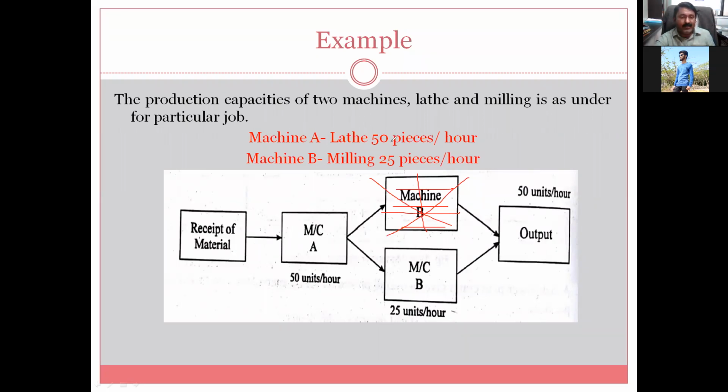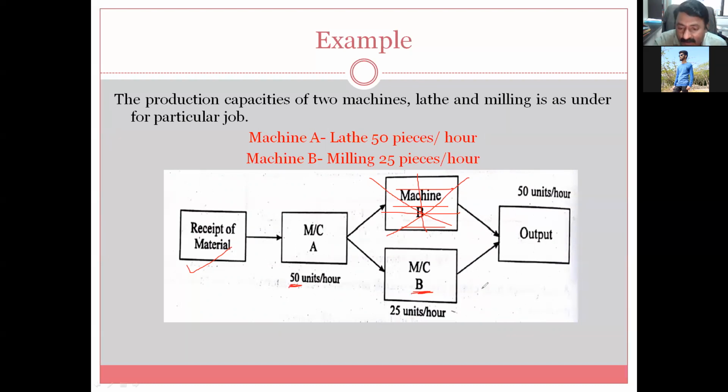The lathe machine is producing 50 pieces per hour and the milling machine 25 pieces per hour. So the material is received, no problem. The material is given to the lathe machine. After 1 hour, 50 units are ready. How many units are ready? 50 units. Those 50 units are given to machine B, the milling machine, but it is having the capacity of 25 only.